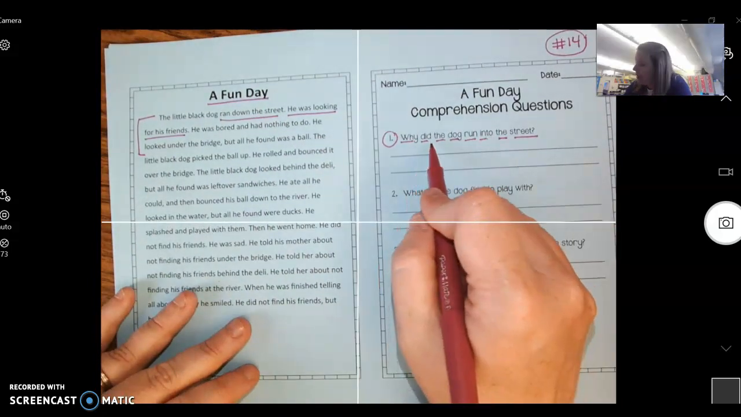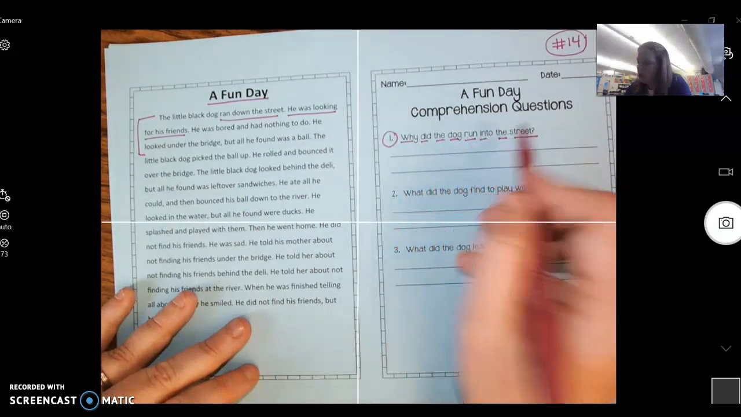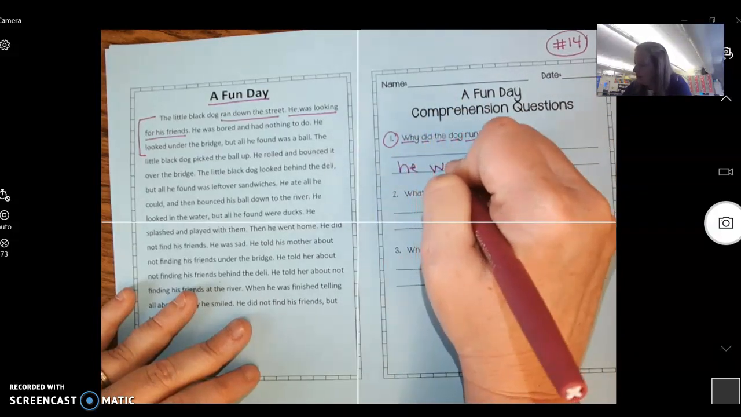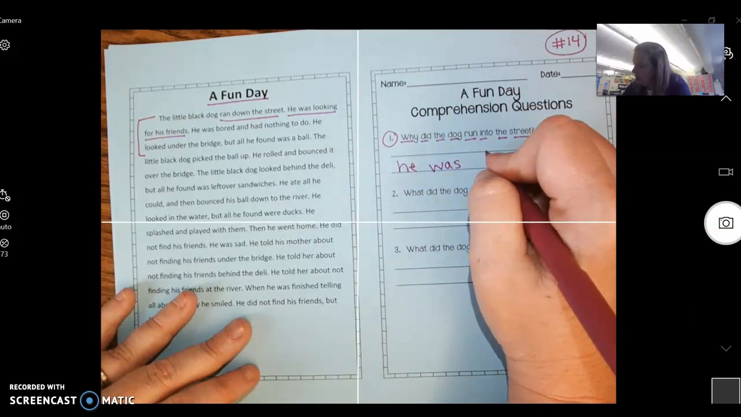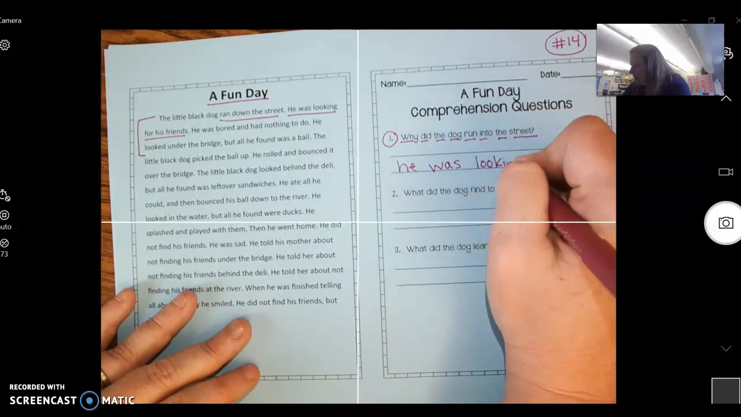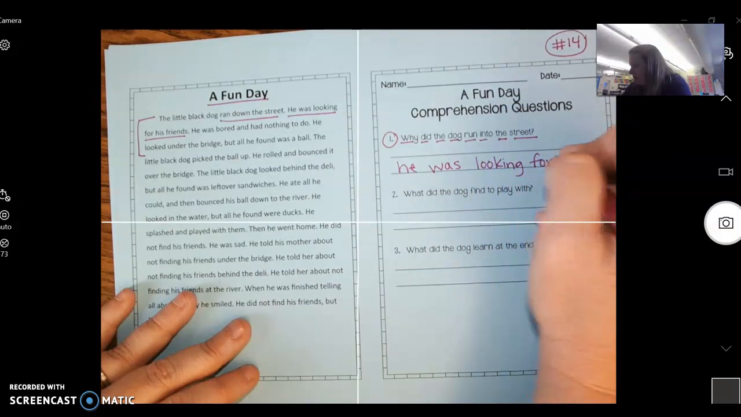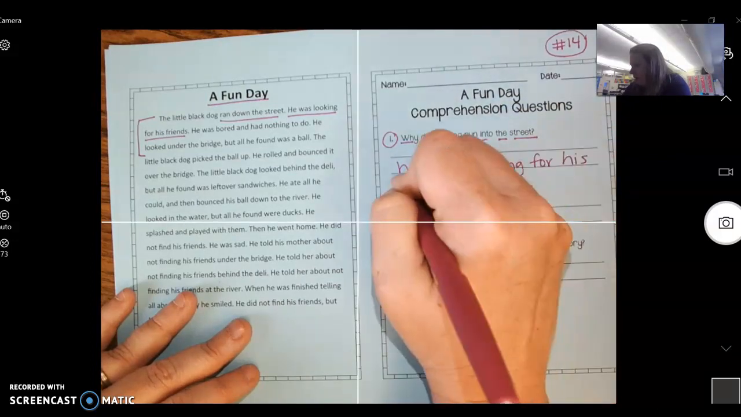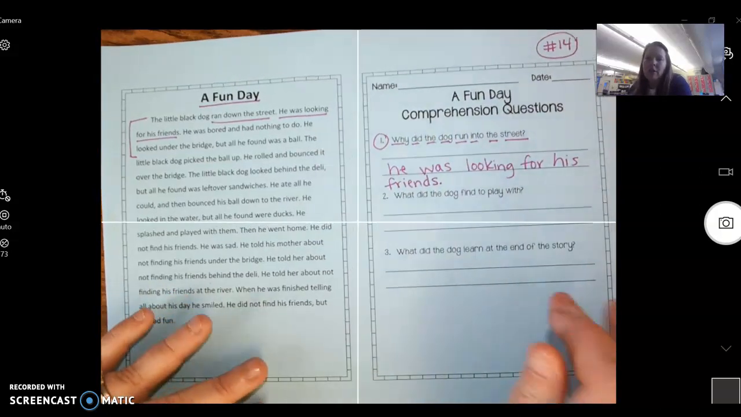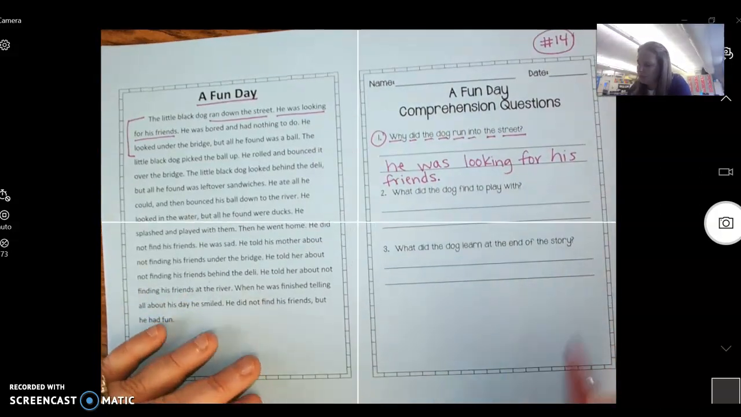So why did the dog run into the street? We're going to put right here, he was looking for his friends. So pause the video if you need to fill in that sentence.